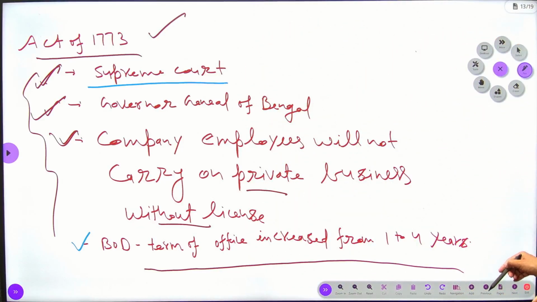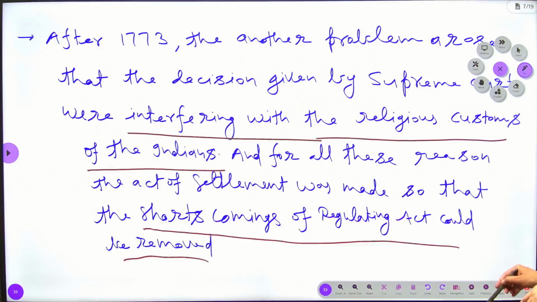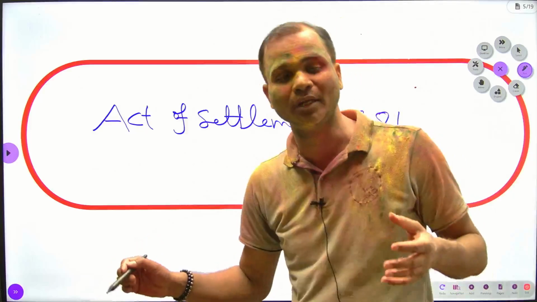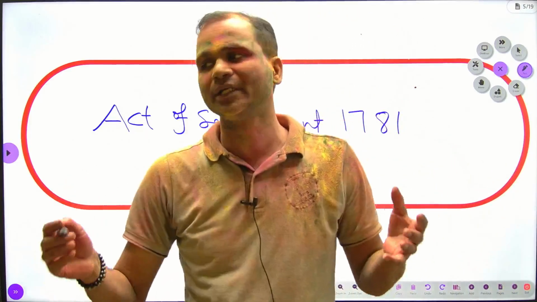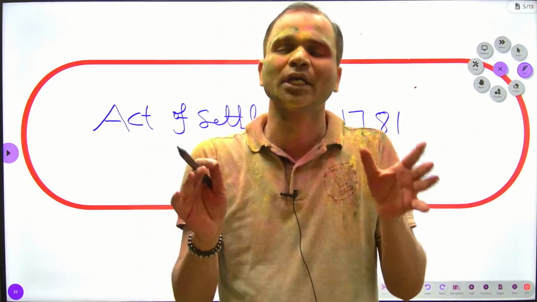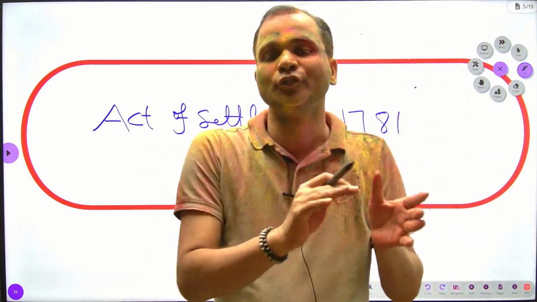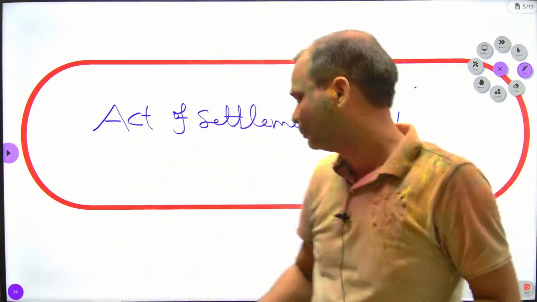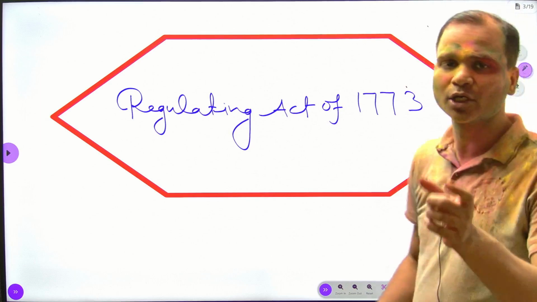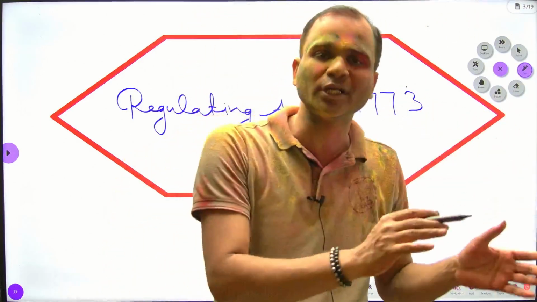Now we come to another act, known as the 1781 Act, which I have revised already. It was known as the Act of Settlement. Why do we call it the Act of Settlement? Because this act removed the conflict between the Governor General and the Supreme Court. This act had to be brought in India because there was a lack of clarity of jurisdiction between the Supreme Court and the Governor General.